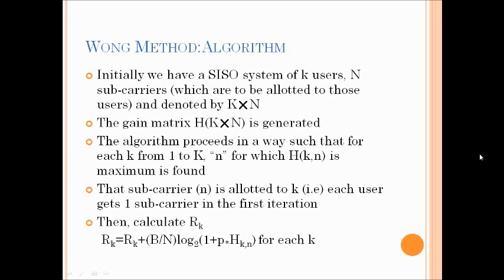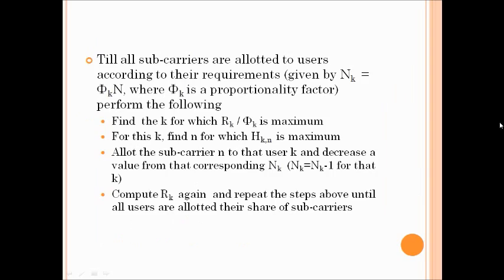Then calculate R of k, which is as given below. After that we have to repeat the following steps till all the subcarriers are allotted to each user according to their requirements, and those are first find k for which this value is maximum. After that, for this value of k, find n for which H of k comma n is maximum. Then allot the subcarrier n to that user k, and decrease the value from that corresponding n of k, that is n of k minus 1 for that k. After that, compute R of k again and repeat the steps above until all the users are allotted with their share of subcarriers.